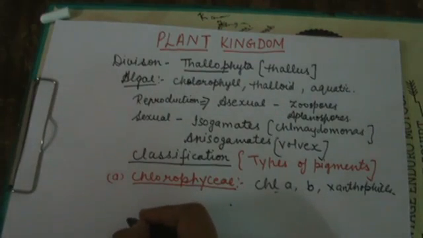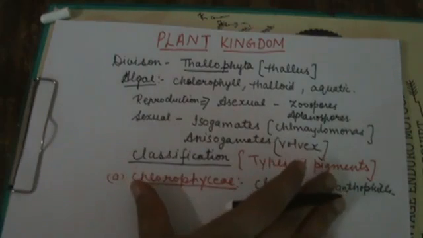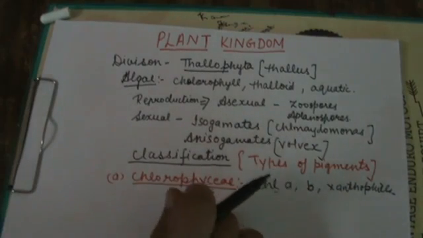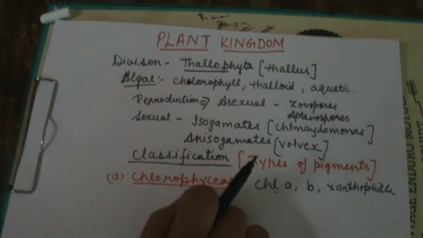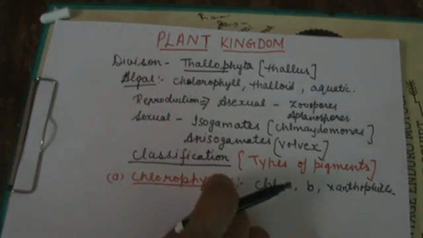Next, the plant body appears green due to the predominance of chlorophyll A. Chlorophyll B is also present, xanthophyll is also present, and some of the species have carotene. These pigments are located in the chloroplast, and that chloroplast may be cup shaped, ribbon shaped or plate like. Next, students, chloroplasts also possess pyrenoids and store food in the form of starch and proteins, and it may also store food in the form of oil droplets.